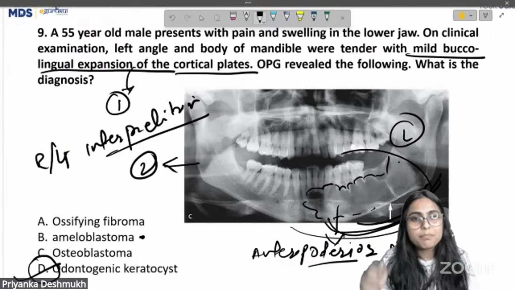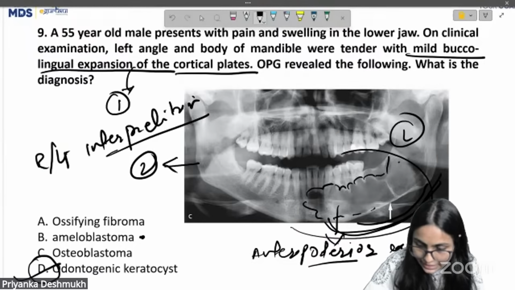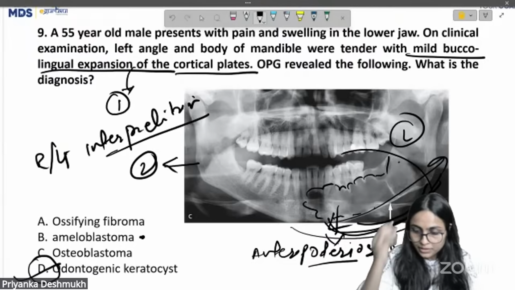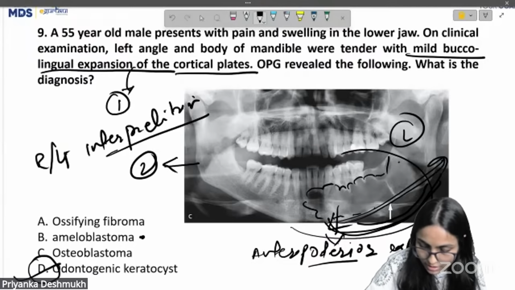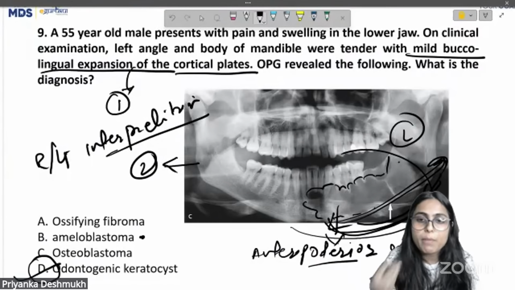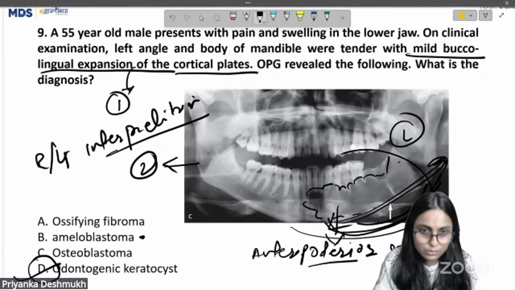But there is a mild buccolingual expansion, and in the OPG we have anteroposterior expansion. So the most probable answer for this question is odontogenic keratocyst.